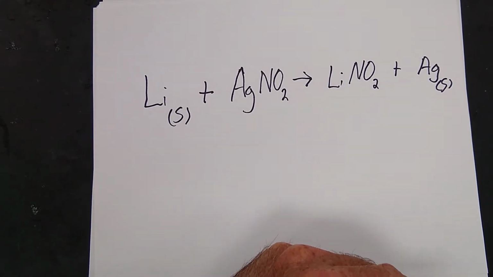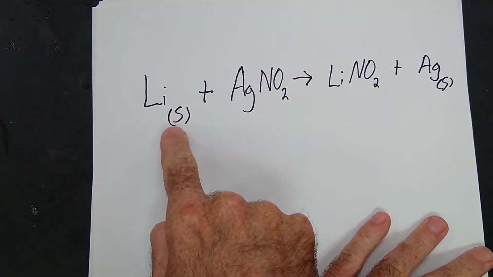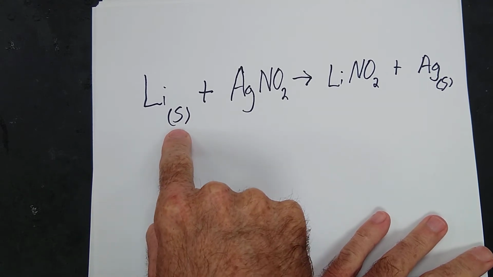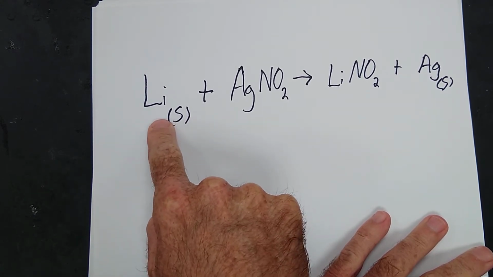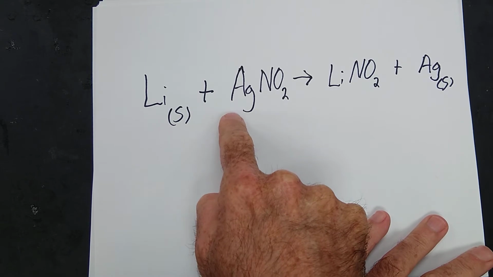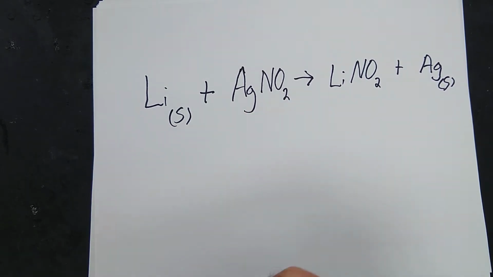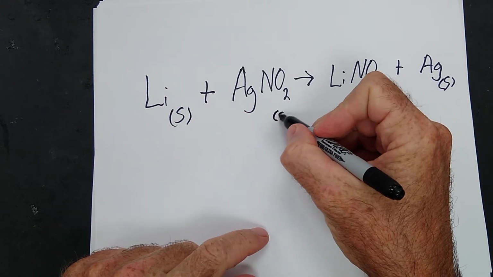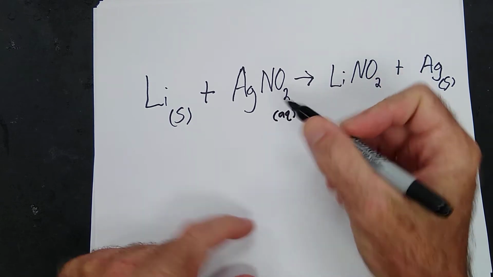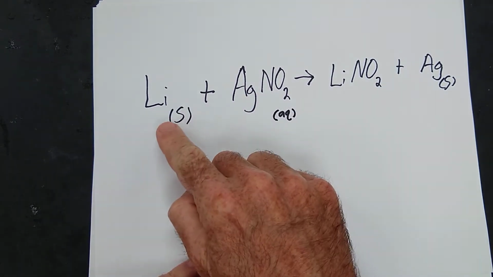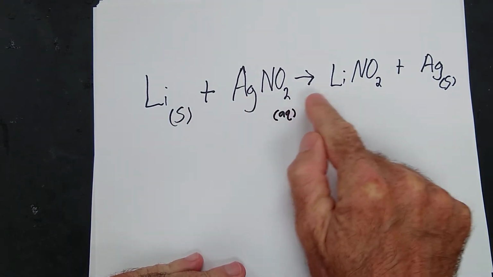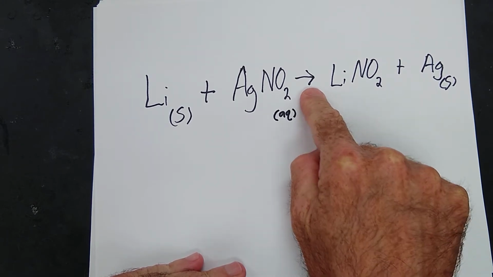Here's one we can try to predict. If we have solid lithium, this little S means solid, solid lithium is dropped into a solution of silver nitrate. When I say that's a solution, that means it's aqueous, it's dissolved in water. Now, if I drop lithium into silver nitrate and they react, will it react?